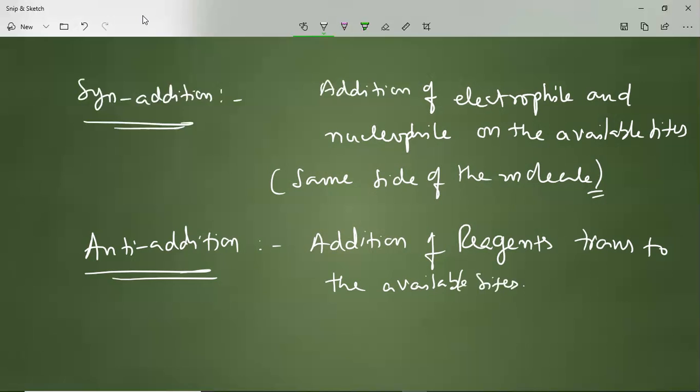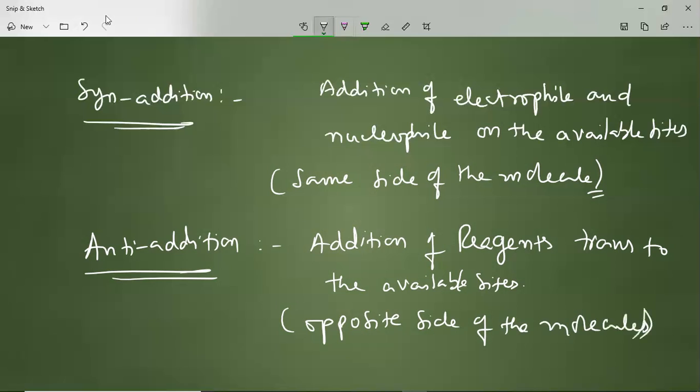That means in anti-addition, the opposite side of the molecule. Okay, understand syn addition and anti-addition, and we'll check with an example. In further sessions also we'll have complete details about syn and anti additions with examples in the alcohol chapter also. We'll see.